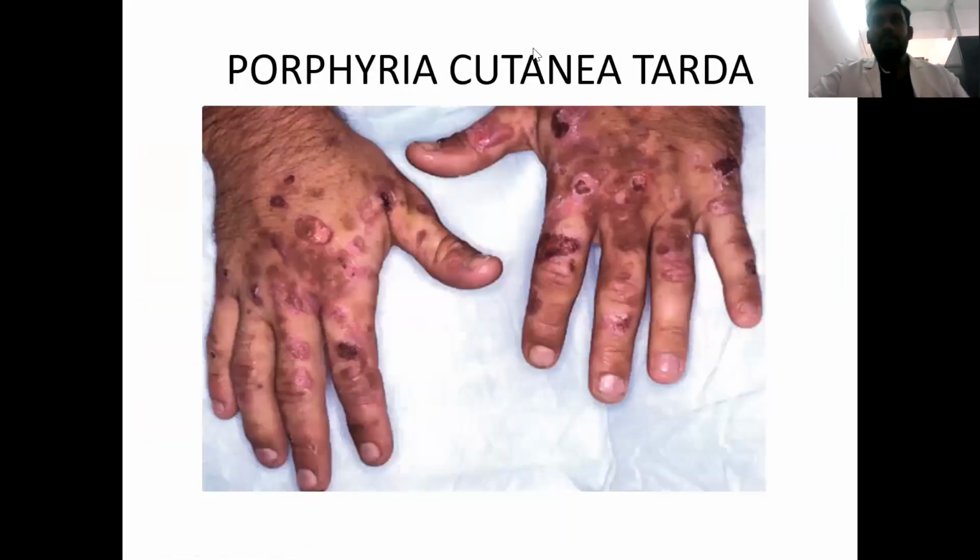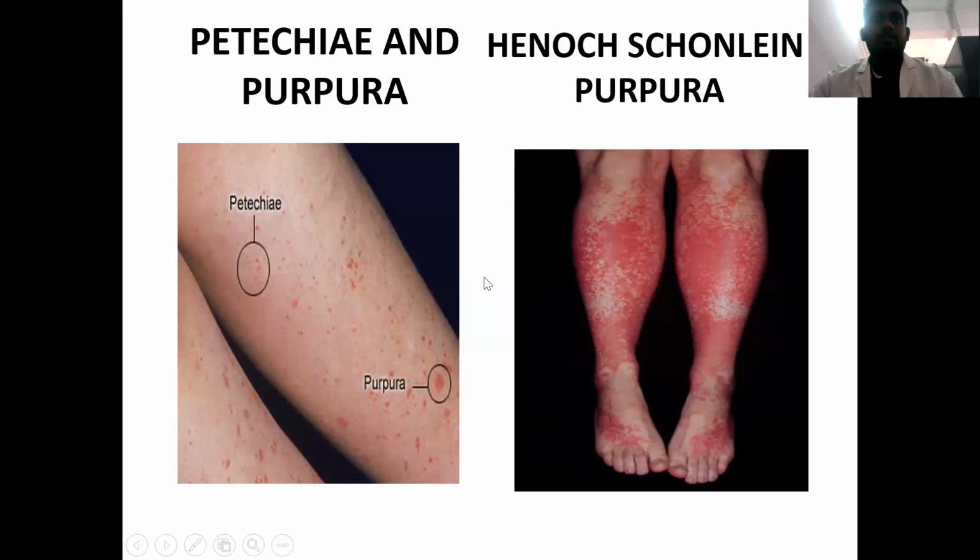This is a case of porphyria cutanea tarda, which has multiple blisters predominantly involving the sun-exposed sites. You can also see some areas already healing with scarring, and it also shows pigmentary changes and hypertrichosis. And these are the petechiae.